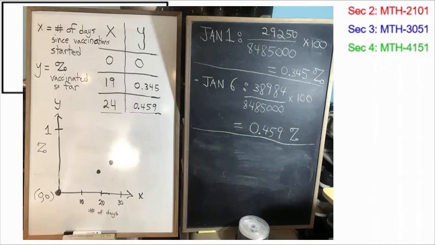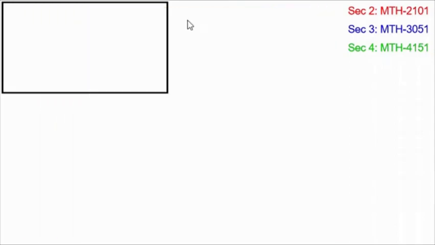I divided this value by the population of Quebec. For the population of Quebec, for this lesson plan, I am using 8,485,000, which is a rounded value from one of the most recent censuses. I don't want this number to keep changing, so I'm going to keep on using 8,485,000. By dividing the number who had been vaccinated so far on January 1st by the population and multiplying by 100, I was able to get a percentage of the population who had been vaccinated.